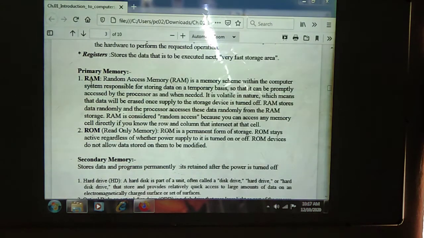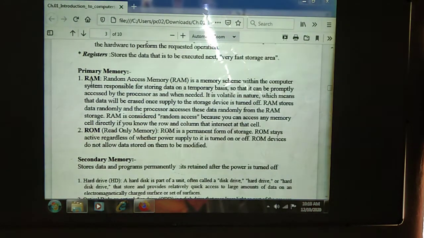It is of a volatile nature, which means it is not permanent. The data will be erased once the supply to the storage device is turned off. Suppose we are working and the power goes off, or some mistake happens, the data will be erased. RAM stores the data randomly and the processor accesses the data randomly, not in sequential order.